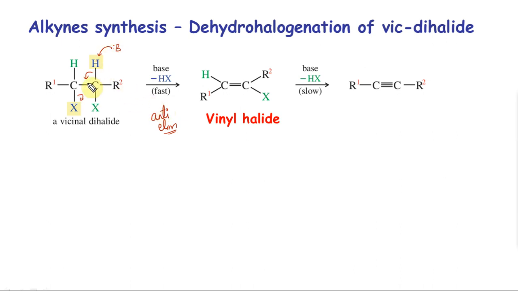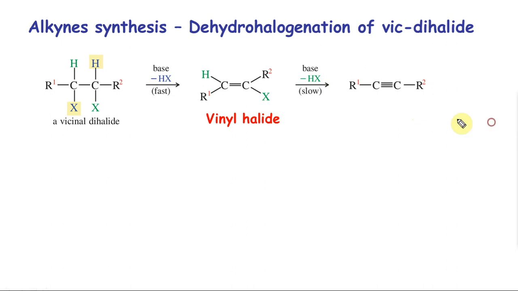This is exactly similar to what we saw in alkene. Preferentially, there is always a trans isomer, okay, because trans is more stable. Now once I have it, what I have right now is a vinyl halide. A vinyl group is nothing but C double bond C. If you have an OH, it becomes vinyl alcohol. If you have an X, it becomes vinyl halide. Okay, allyl means an extra carbon. Now I have a vinyl halide.